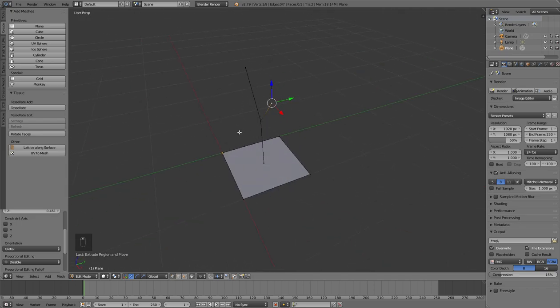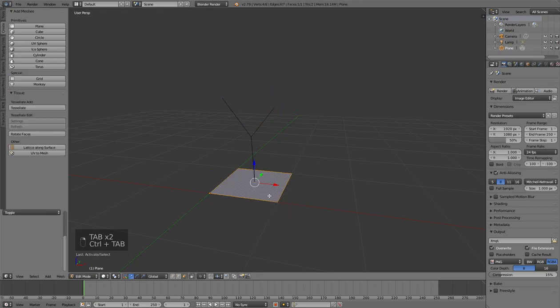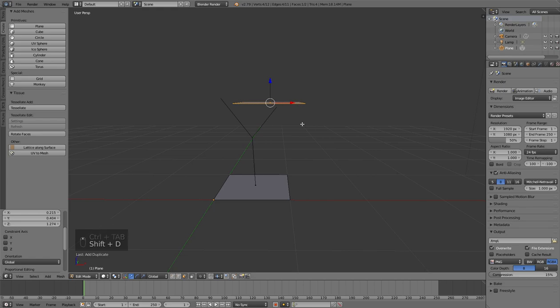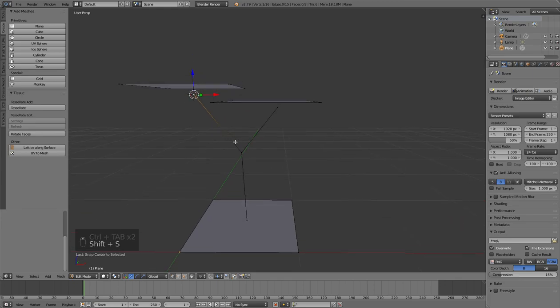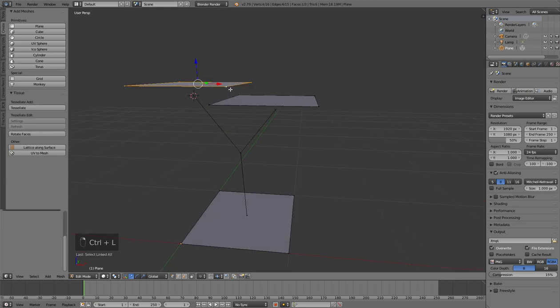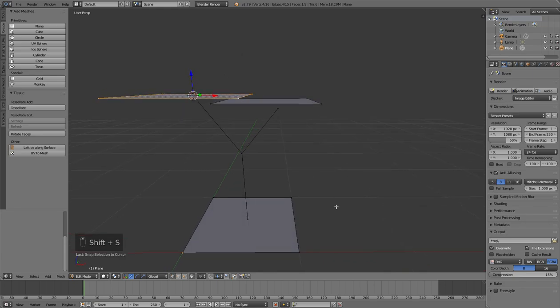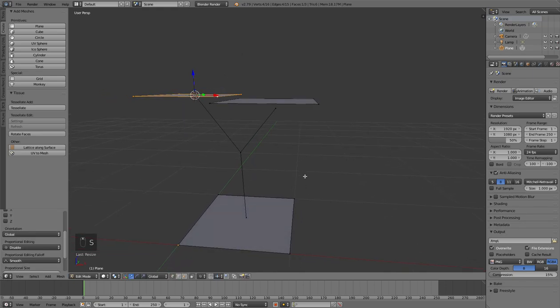Okay. So now I have to define which are the starting points for the next branches. So I need to create planes also here and here. So I can select this. Now I can set my 3D cursor here and move this one here. I can scale it down a little bit.